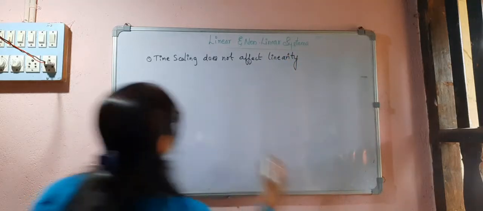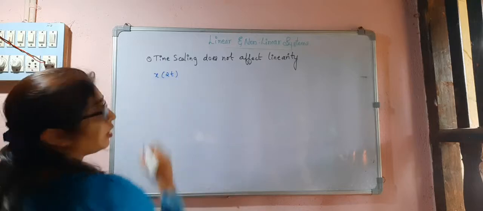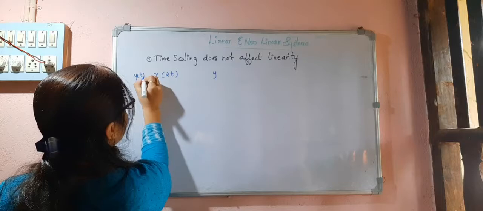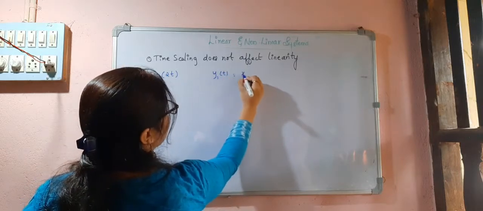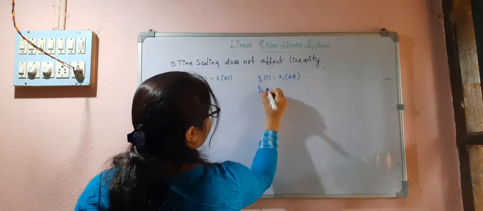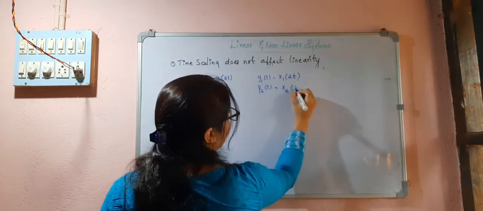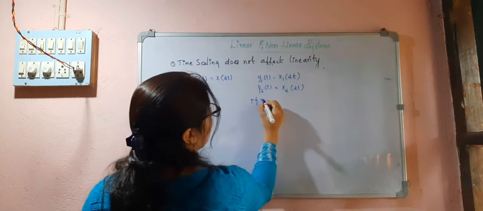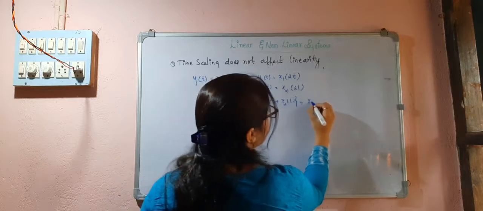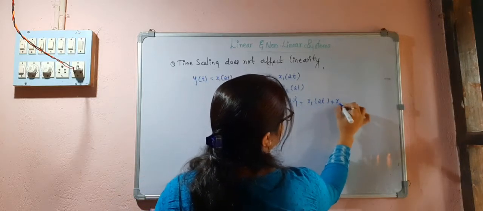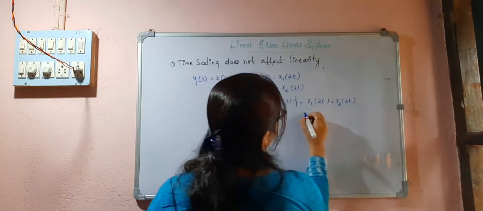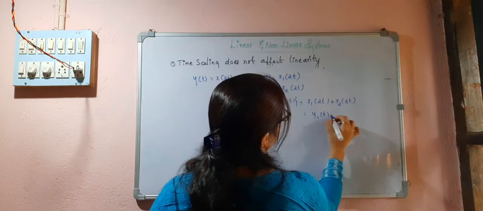So x of 2t is nothing but a compression of the signal. So y1 of t is equal to x1 of 2t, y2t is equal to x2 of 2t. The operator on x1t plus x2t will give you x1 2t plus x2 2t, which is equal to y1t plus y2t.